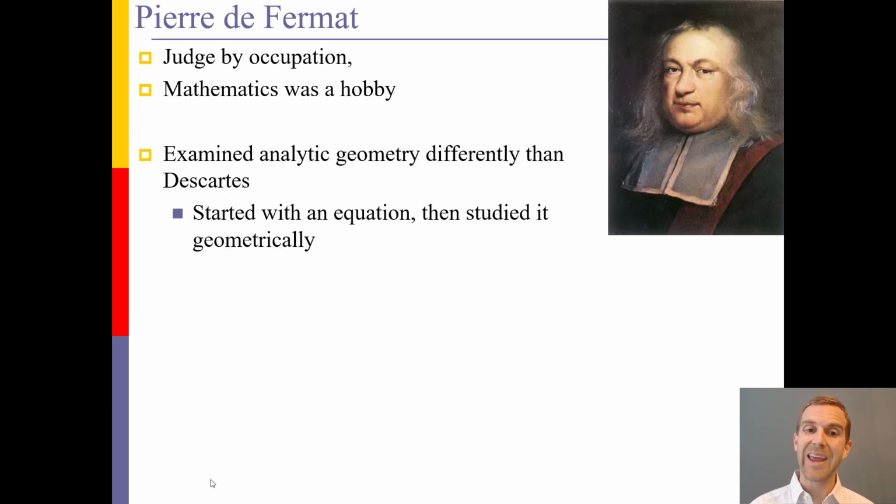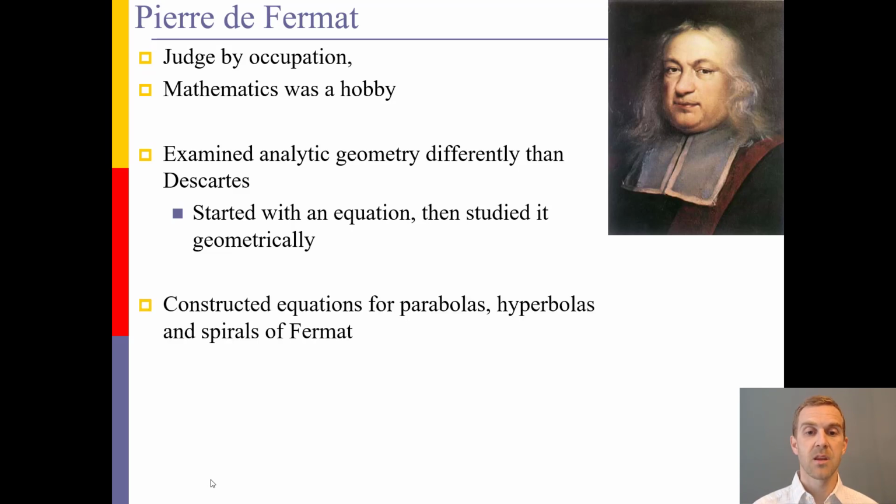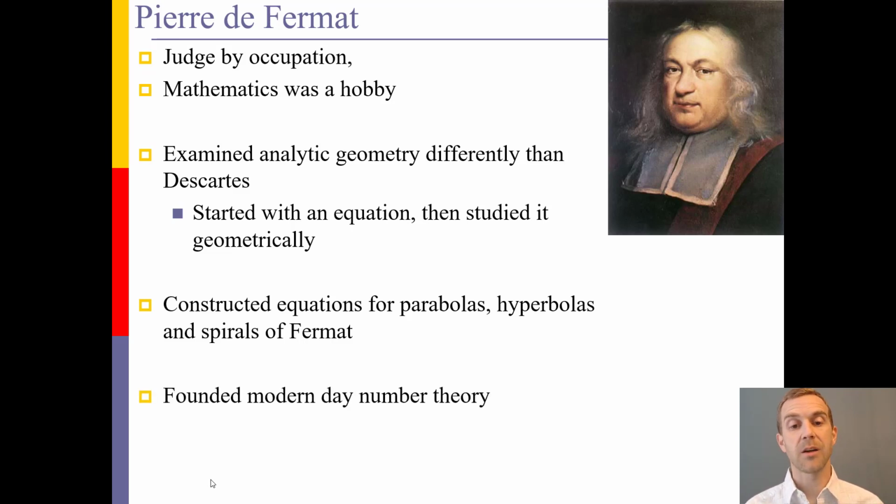He examined analytic geometry in a little bit different way than Descartes, where he started with the equation, then would study it geometrically. So they were able to bring in different concepts and ideas because of the way they looked at the analytic geometry concepts. He was able to construct equations for parabolas, hyperbolas, and even the spirals of Vermont. And he's also known for what we think of as modern-day number theory. He founded and discovered many of the concepts that we utilize in that field.